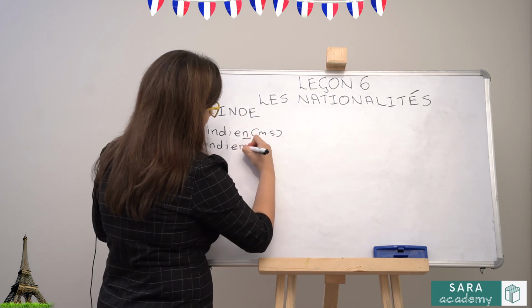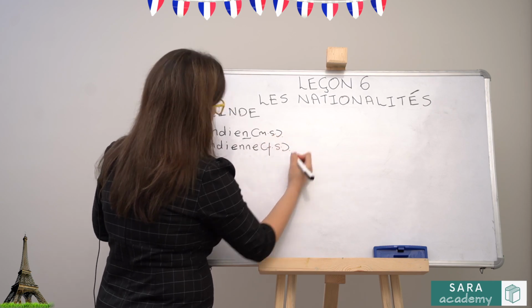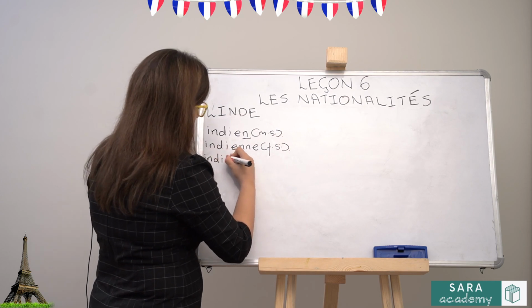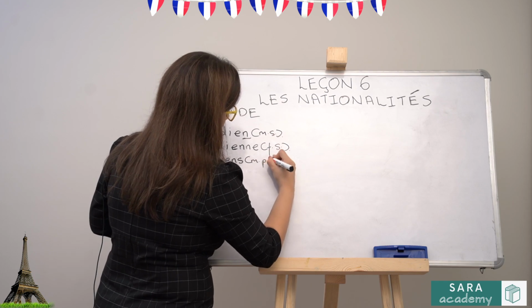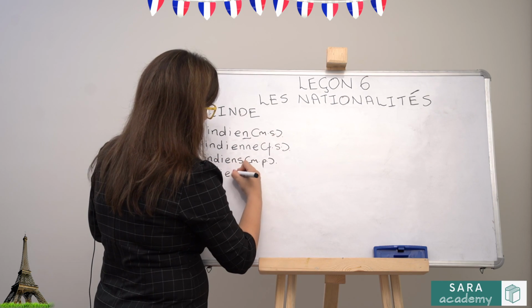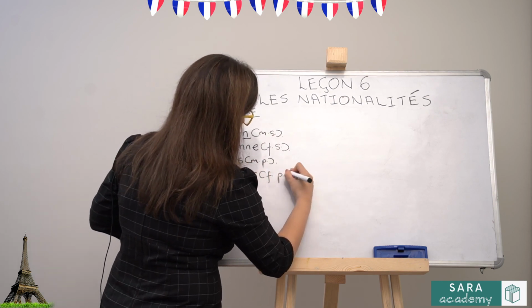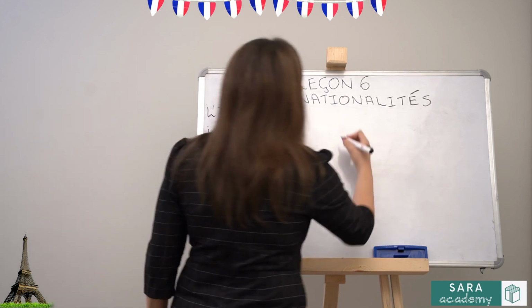Same logic applies here. N-N-E. Your masculine plural and your feminine plural. Again, your 4 forms.